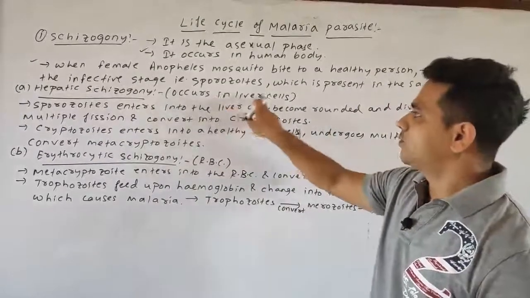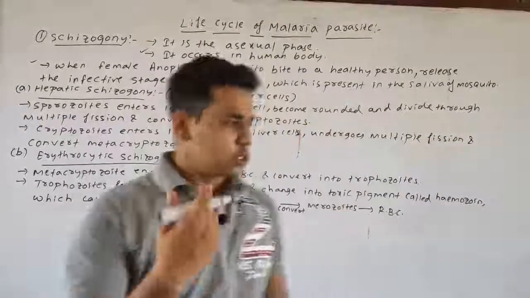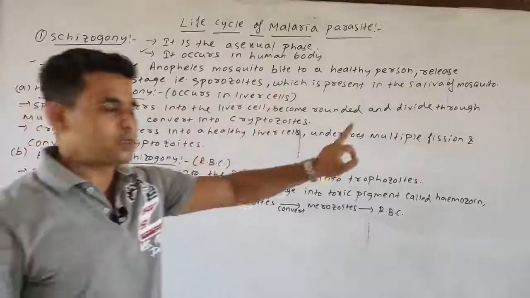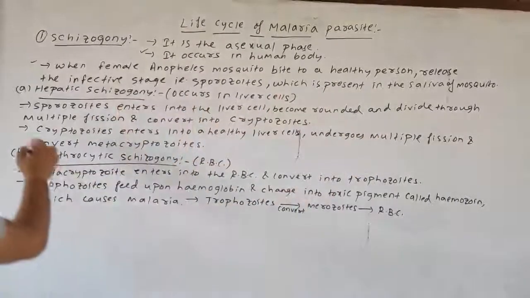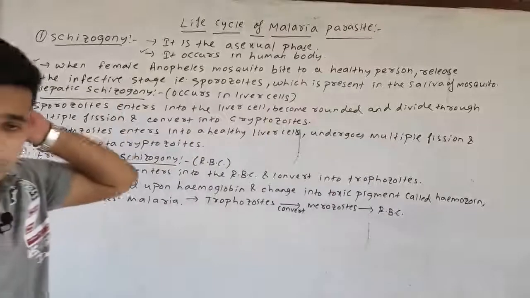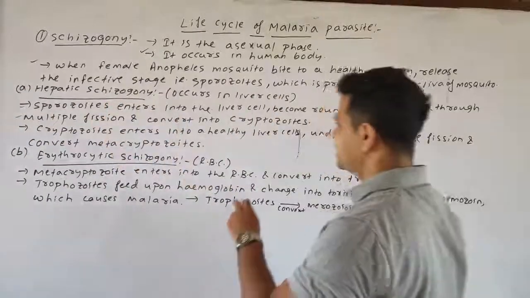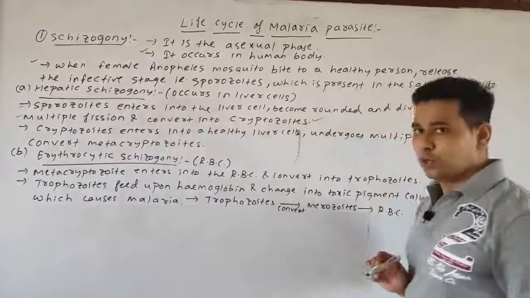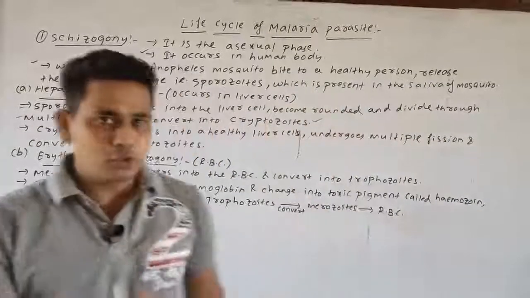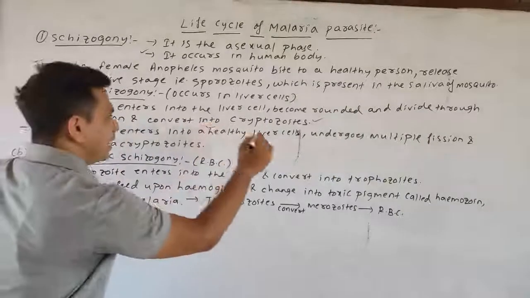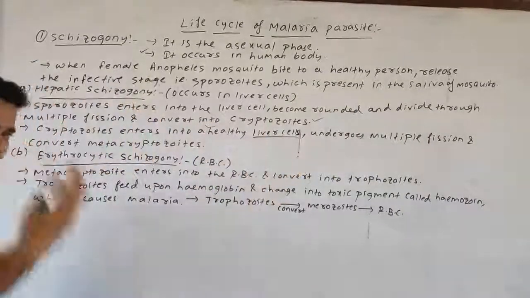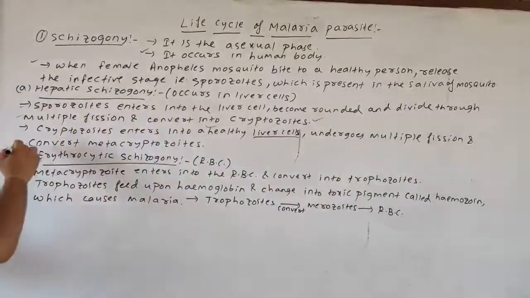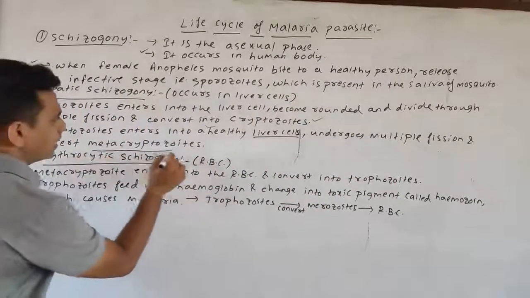As it occurs first in the liver cells, sporozoites first enter into the liver cell, become rounded and divide through multiple fission, which is known as the schizont stage. Next, the sporozoites are converted into cryptozoites. Further, the cryptozoite now enters another healthy liver cell and undergoes multiple fission, or the schizont stage, where it divides asexually to form the metacryptozoites.